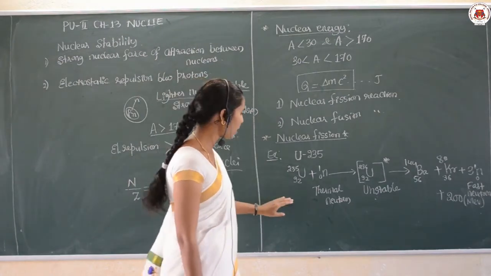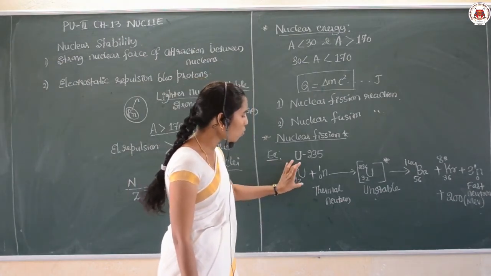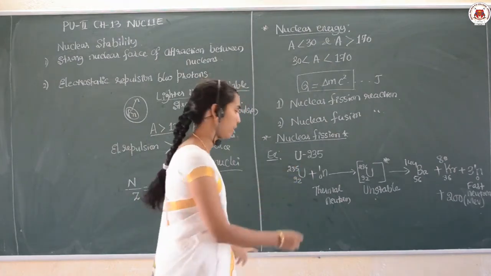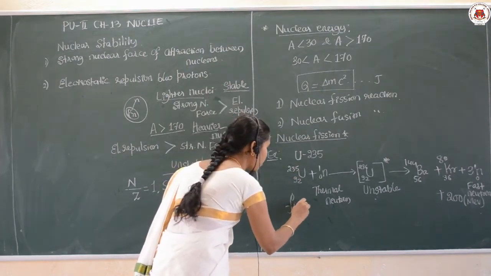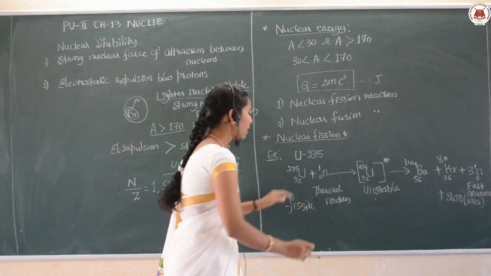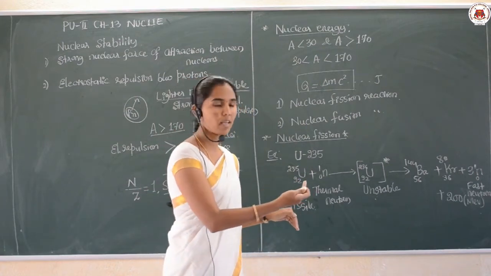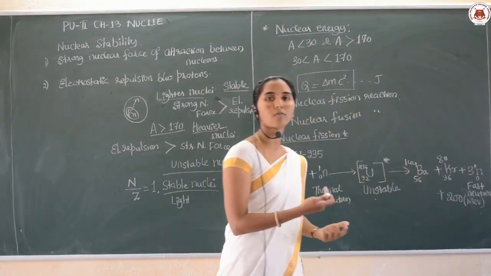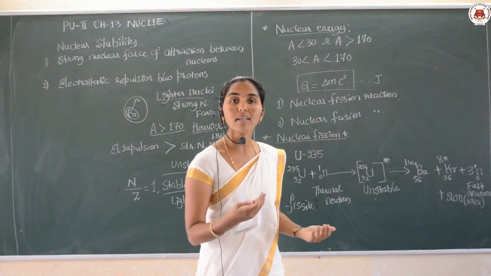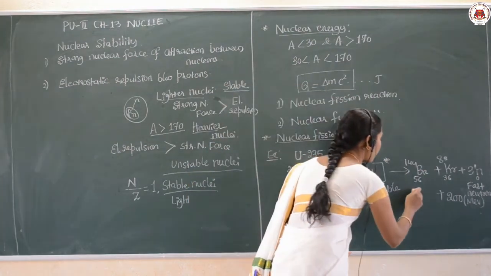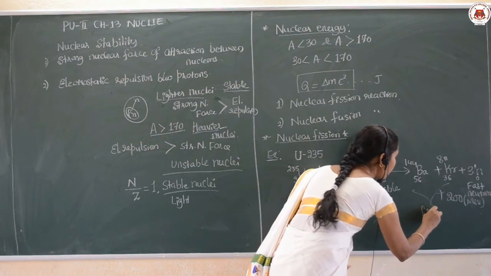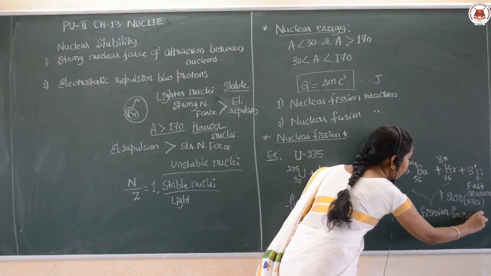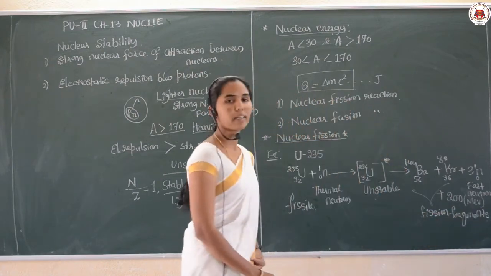The material which is involved in the process is called fissile material. What is it called? Fissile material. That means it undergoes the fission process, and after this fission process, the lighter nuclei that are formed are called the fission fragments. These two are called the fission fragments. Am I clear, dear students?